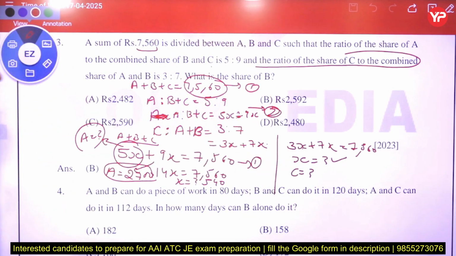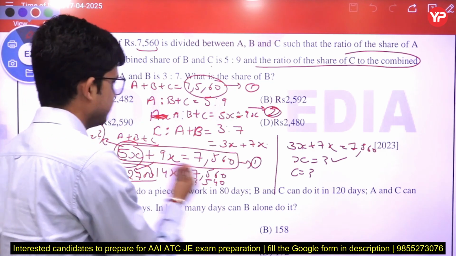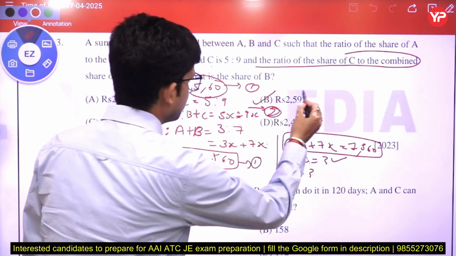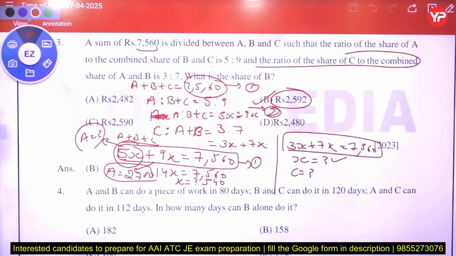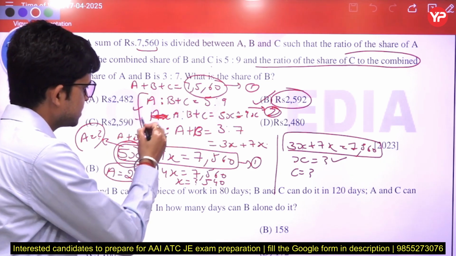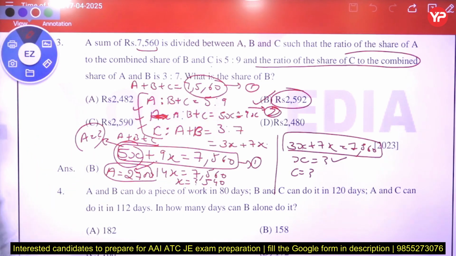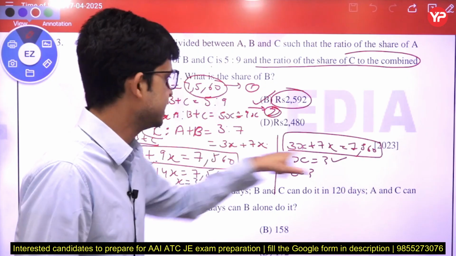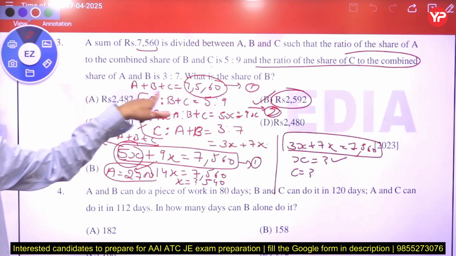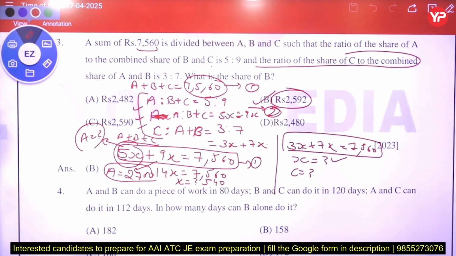Just solve this very simple question. I just made the equations. These are the equations from which you have to solve this question, and after that you get the B value, which is 2,592. So the main difficulty in this question is the equation. I have made it: 5x plus 9x is equal to 7,560, 3x plus 7x is 7,560, because we are adding all these and the sum is given as 7,560. Okay, let's move to the next question.